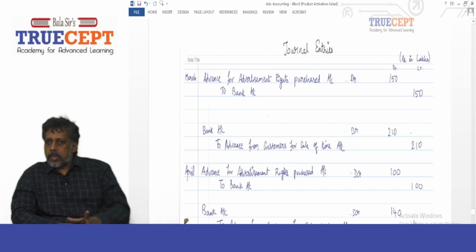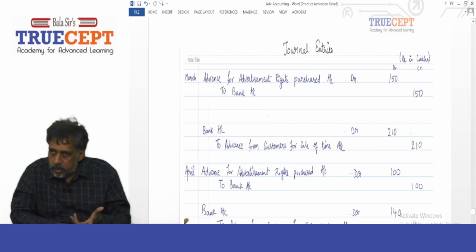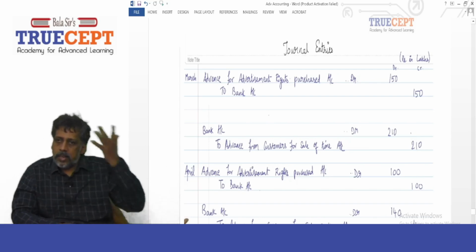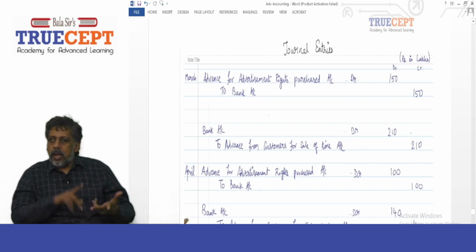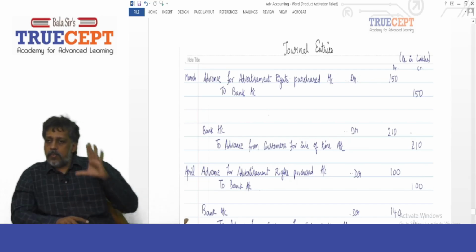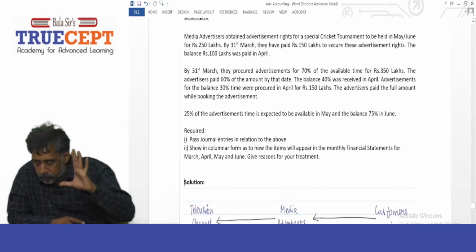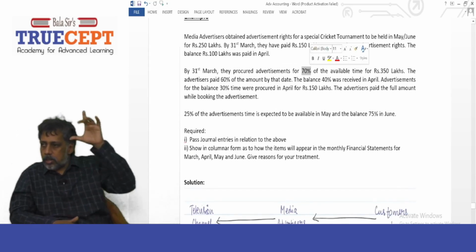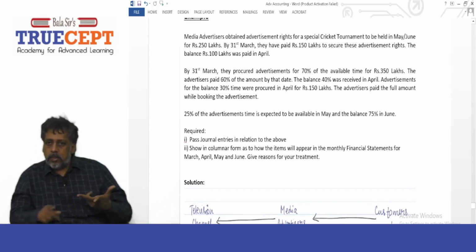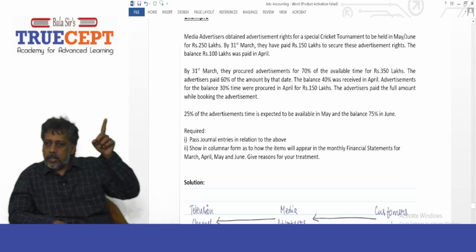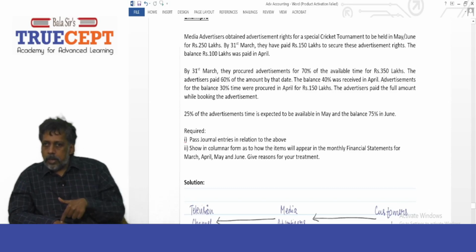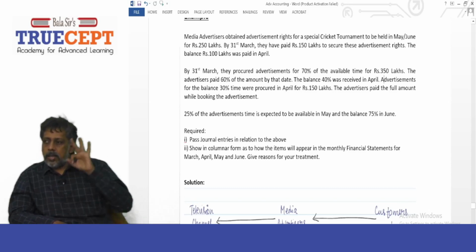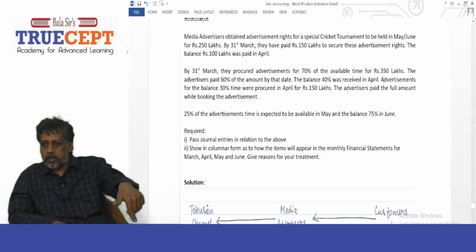the advertisement time to the advertisers, for example Coke, Pepsi, Nestle, and so on, at rupees 350 lakh, which you sold in the month of March. Some 70% of the time you sold. Out of 1000 minutes, you sold 700 minutes in the month of March for 350 lakh. Of that, 60% you collect in March and 40% in April. And the balance 30% of the time, 300 minutes, you sold in April. Got it?